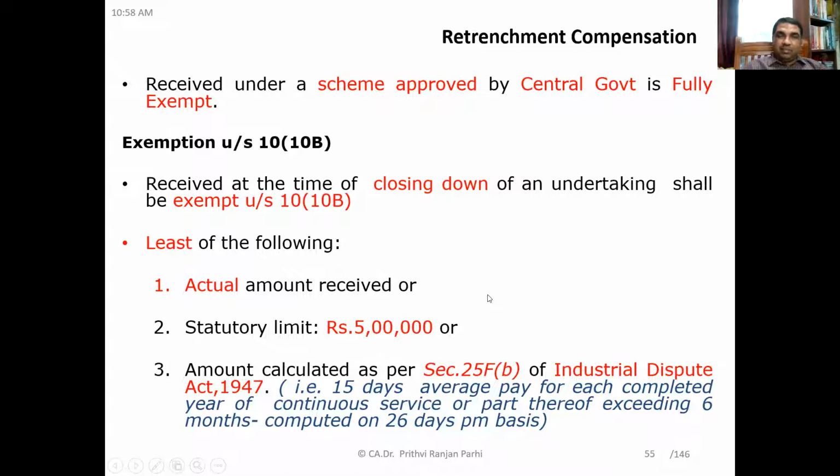Yes, sir. Three amounts you have received. First one is actual. Second one is 5 lakh rupees statutory amount. Third one is 15 days average salary for each completed year of service or a part thereof exceeding 6 months, computed on 26 days per month basis. So let me try to share an example with you. Give me a second for that.